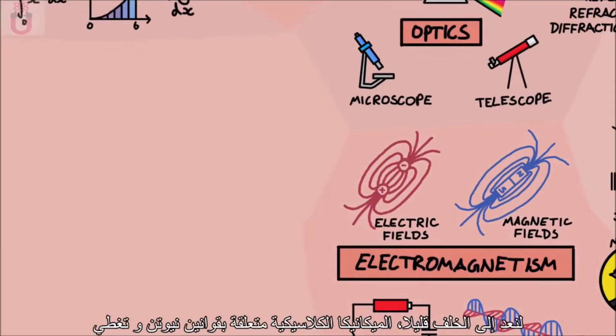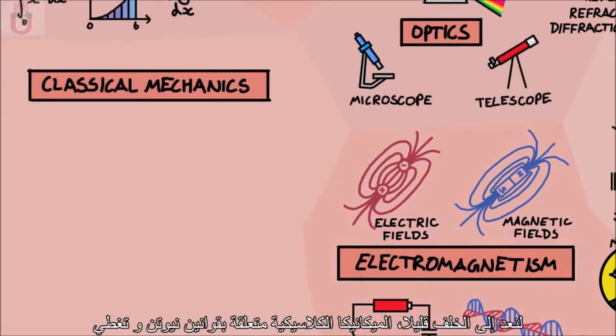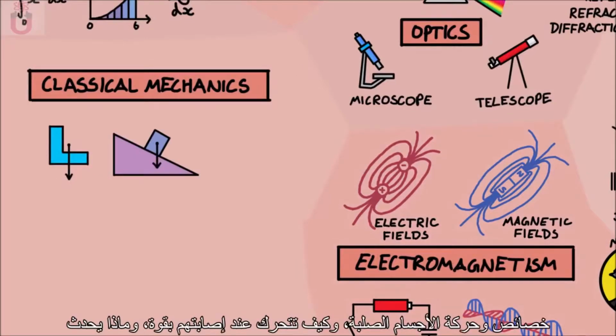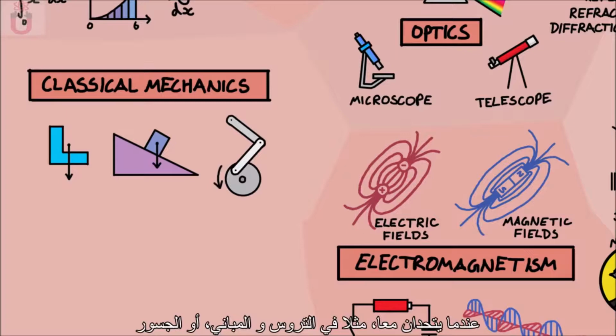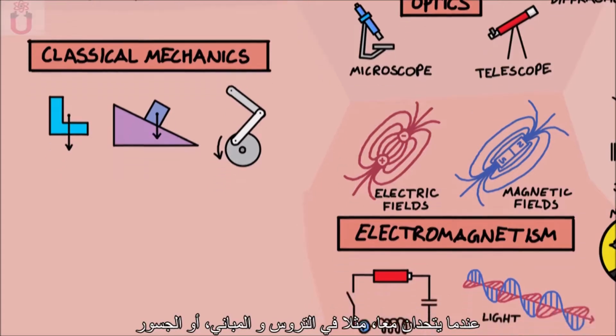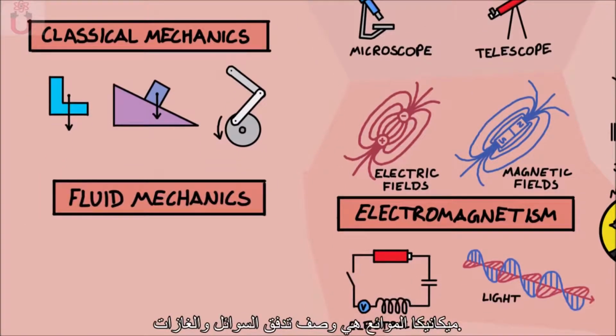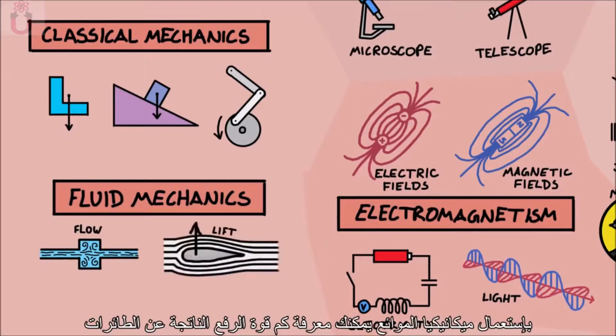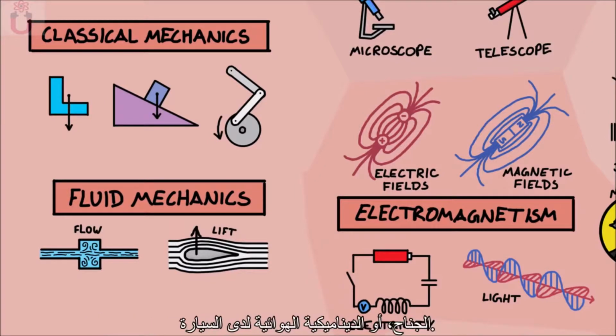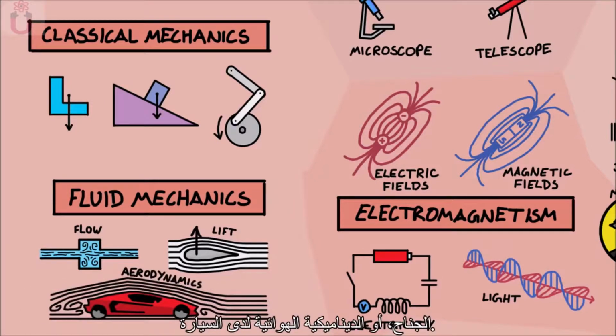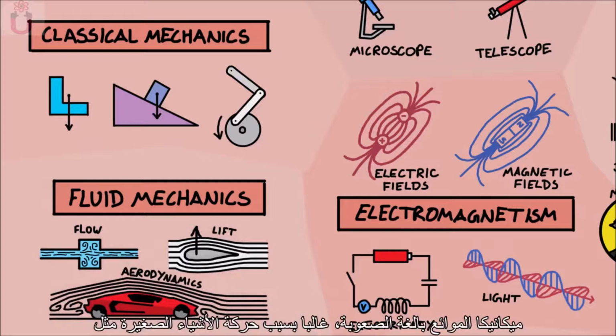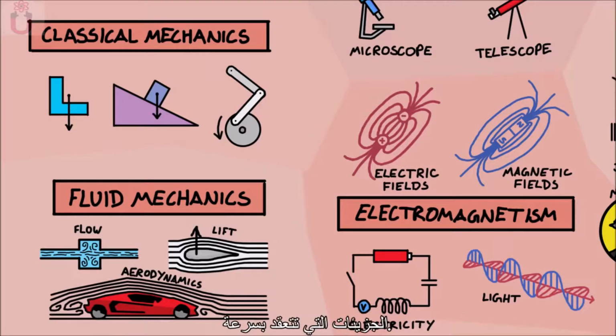Jumping back a little bit, classical mechanics is related to Newton's laws and covers the properties and motion of solid objects, how they move when forces hit them, and what happens when they are joined together, like in gears or in buildings or bridges. Fluid mechanics is the description of flows of liquids and gases. Using fluid mechanics, you can work out how much lift is generated from an aeroplane's wing or how aerodynamic a car is. Fluid mechanics is notoriously difficult, mostly because the motions of tiny things like molecules get really complicated really